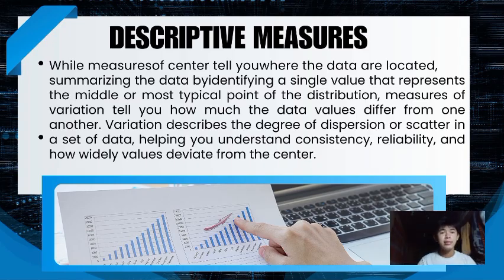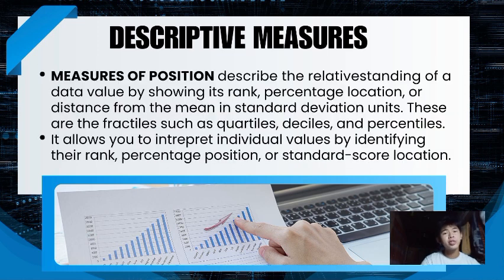So it basically tells you how spread out the data is. An example of that is the standard deviation, which can measure how wide the data is in your sample. Measures of position describe the relative standing of a data value by showing its rank, percentage location, or distance from the mean in standard deviation units.